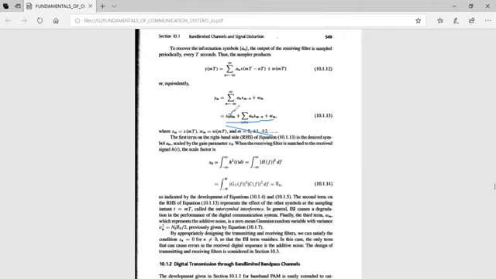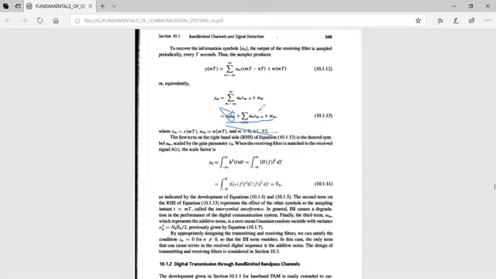When the receiving filter is matched to the received signal h of t, the scale factor x naught equals the integral from minus infinity to plus infinity of h square of t dt. This is in the frequency domain form. I will substitute what is H of f. H of f is nothing but the product of GT of f and C of f. So that is what I have written here, and I am representing this entire integral term as Eh. So that is about the first term. This is the term we have to recover.